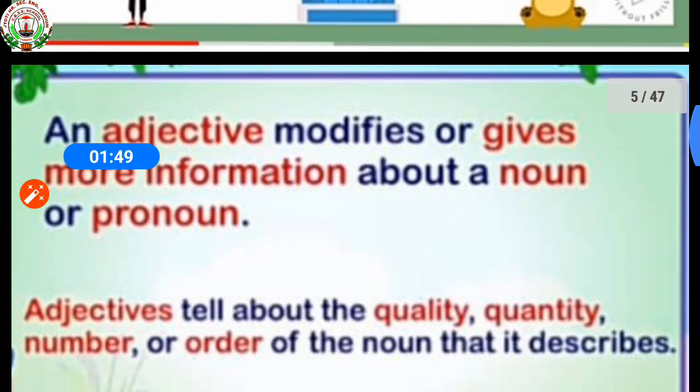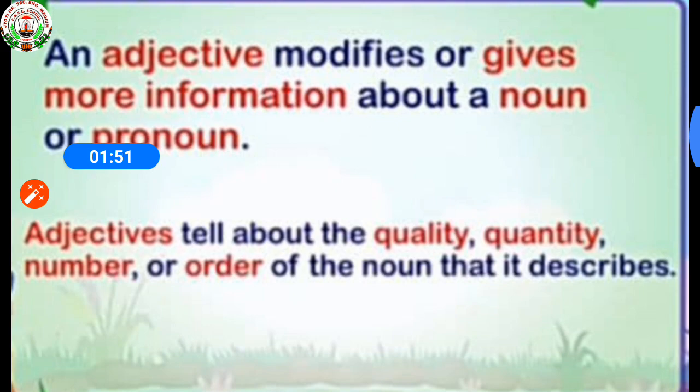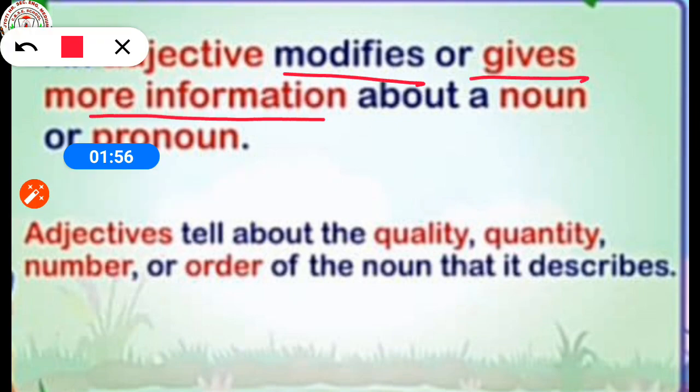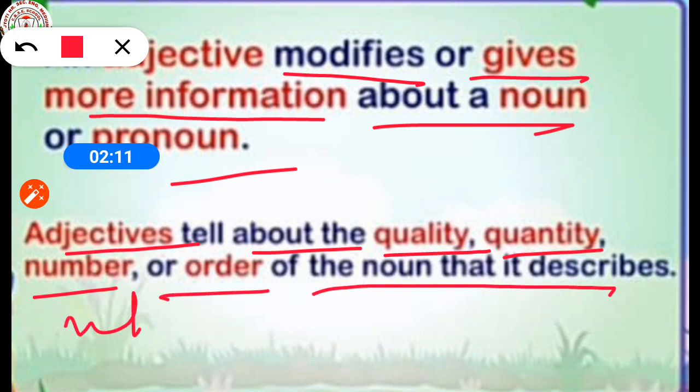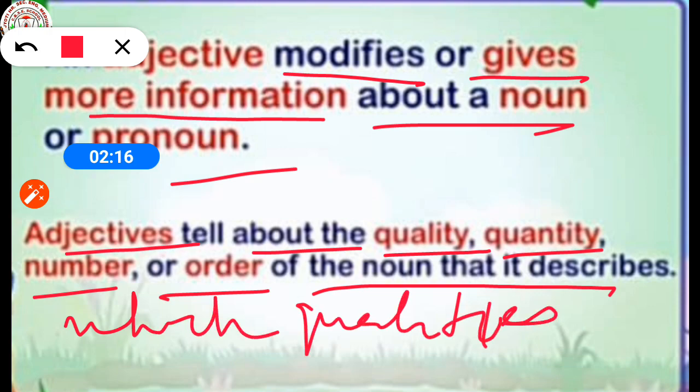So, an adjective modifies or gives more information about a noun or a pronoun. All adjectives tell about the quality, quantity, number or order of the noun that it describes. So an adjective is a word which qualifies a noun or a pronoun.